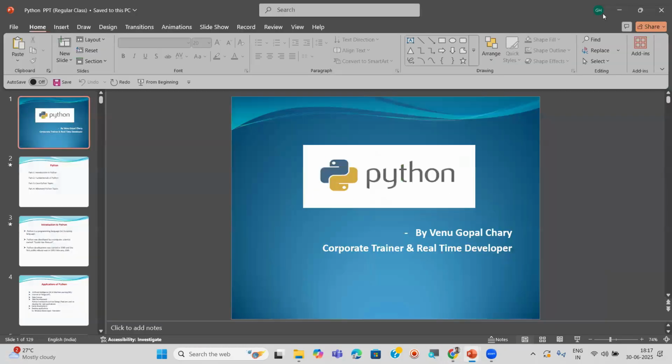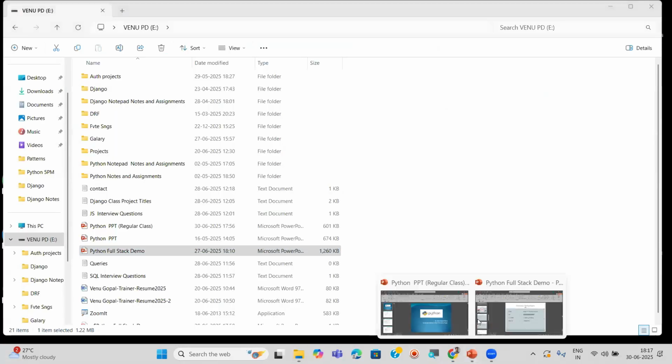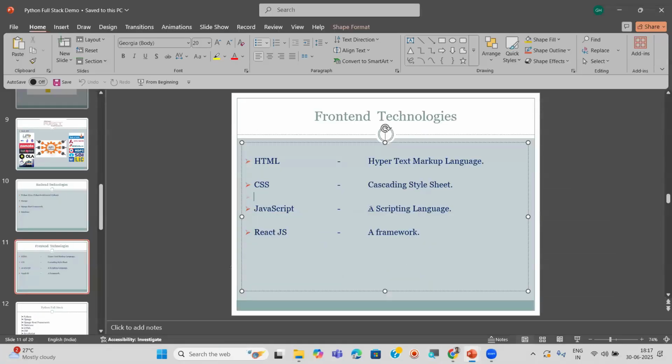Next, JavaScript. So what is JavaScript here? It is a scripting language, just like Python. But using JavaScript, I said one advantage. There are so many advantages, but I said one advantage to you. What is that? Tell me, anyone? What is the use or purpose of JavaScript here? Yes, online guys.